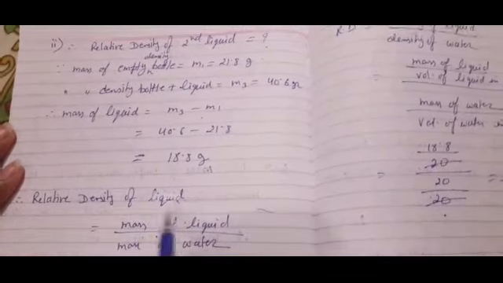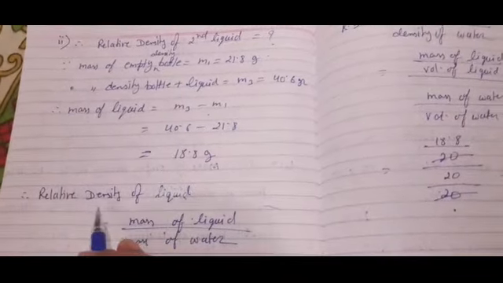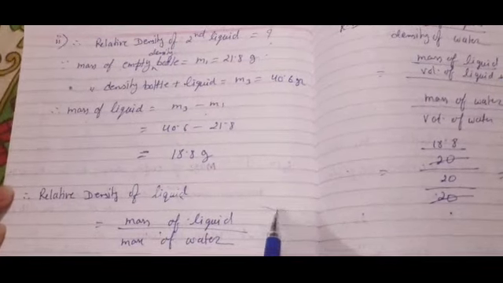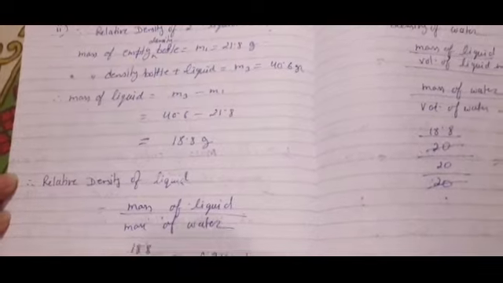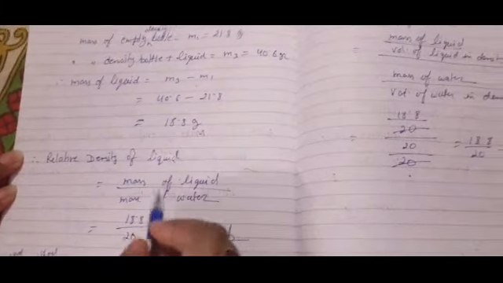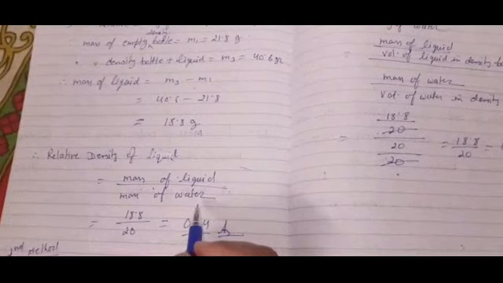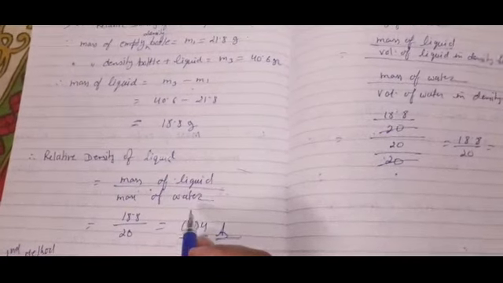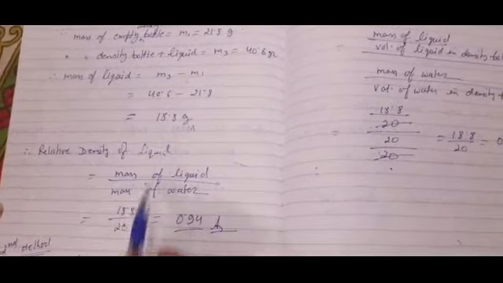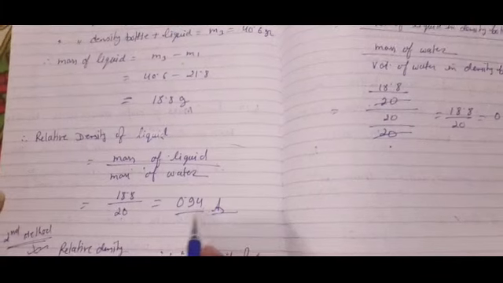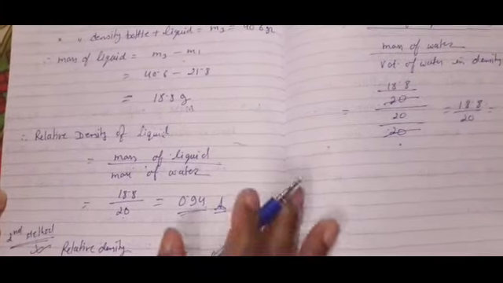And what is the relative density of the liquid? Generally we write that the relative density of any liquid is equal to the density of liquid by the density of water. I will show you that method also, but we have another formula also, that is mass of liquid upon mass of water. The mass of liquid is 18.8 gram, and the mass of water was 20. So when you divide, you get 0.94. There is no unit of relative density. So this is your final answer.